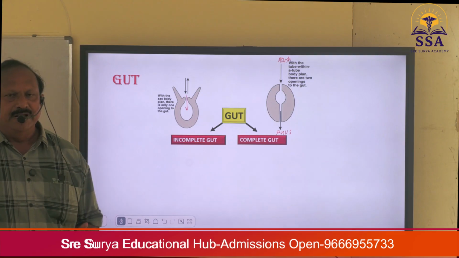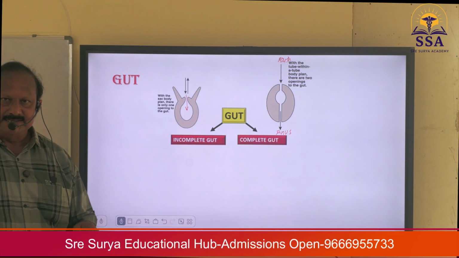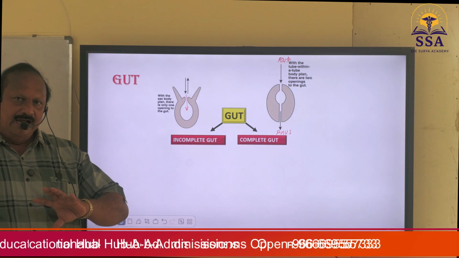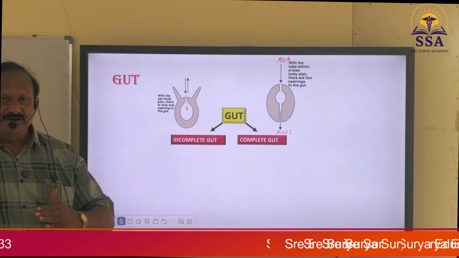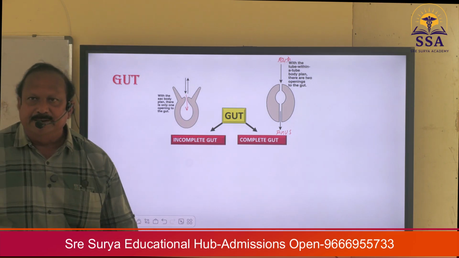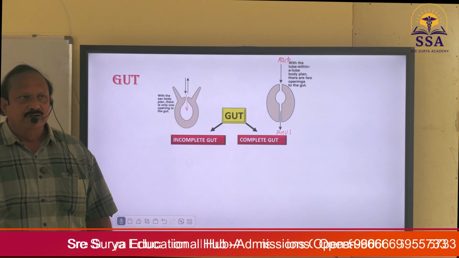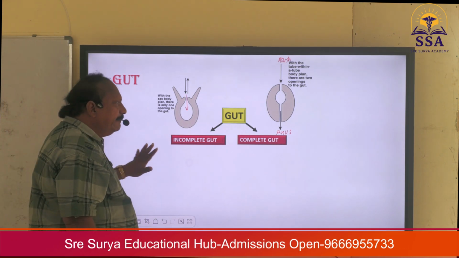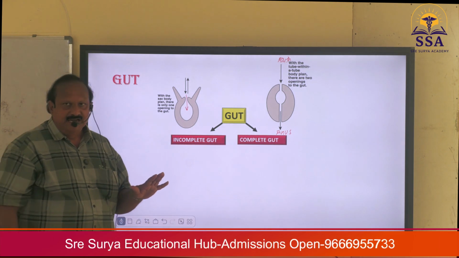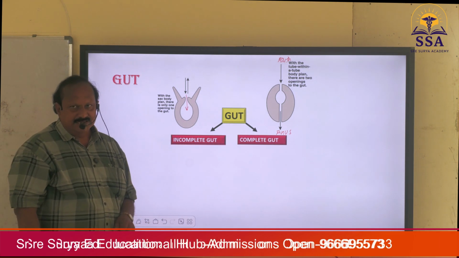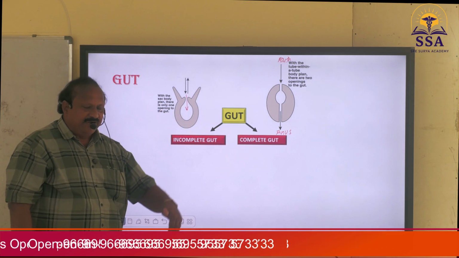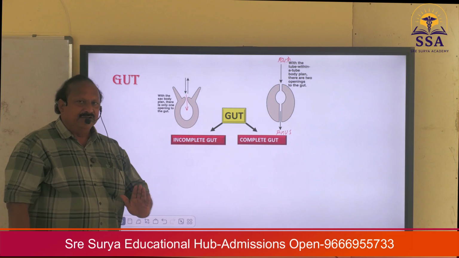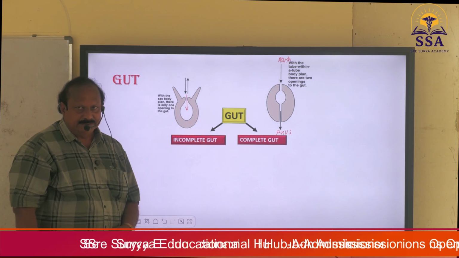So through this opening, food enters into the gut, digestion is completed in the gut, and undigested waste goes out through the same opening. Therefore, this single opening acts as both mouth and anus, both inlet and outlet. It is an inlet for entry of food and an outlet for fecal matter.